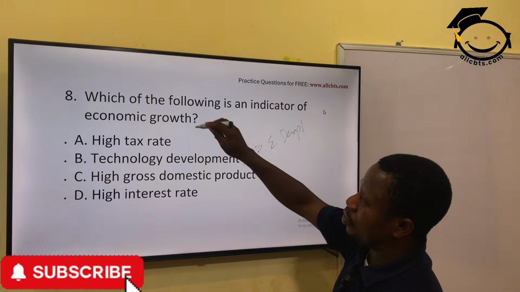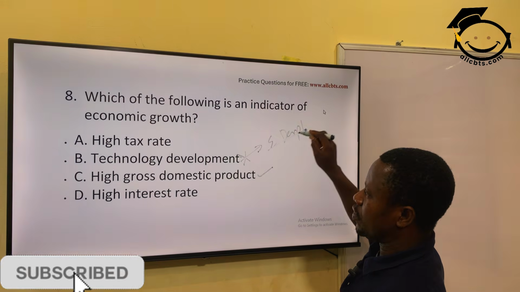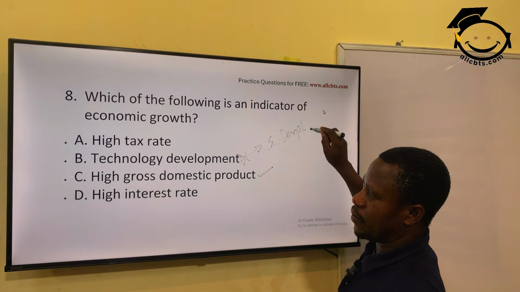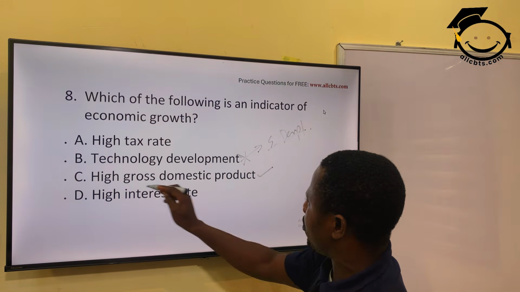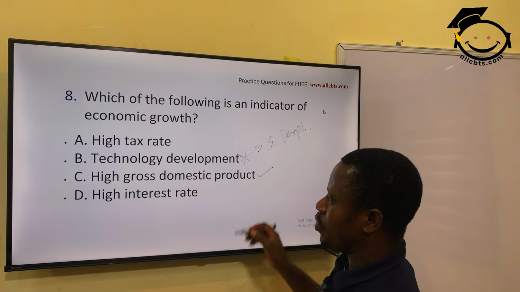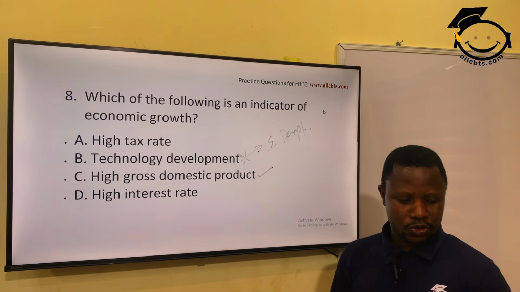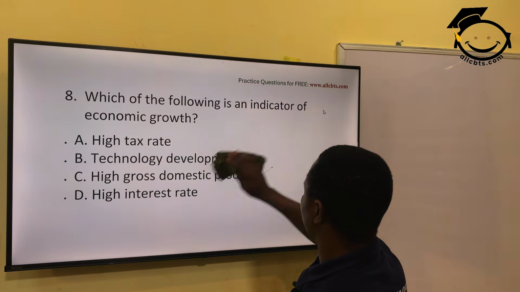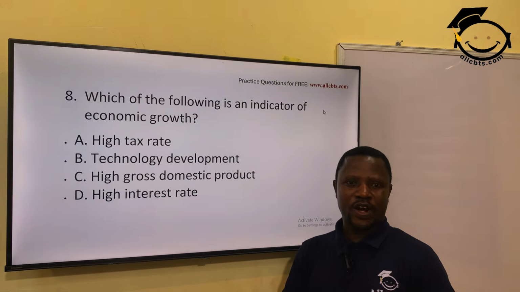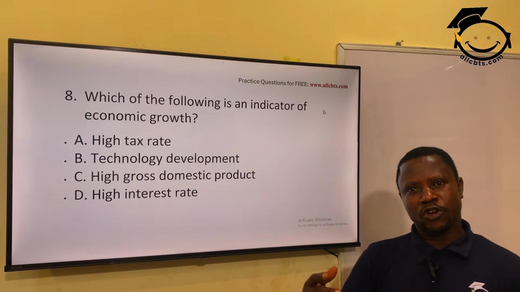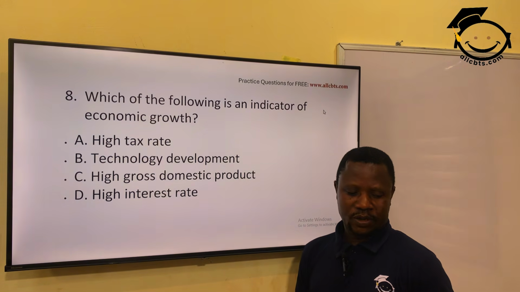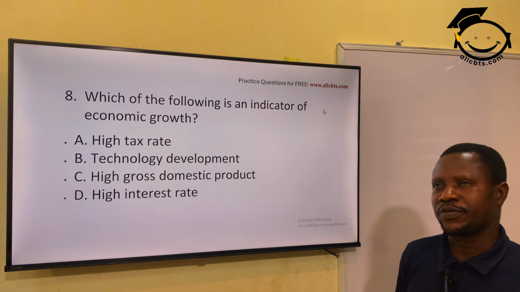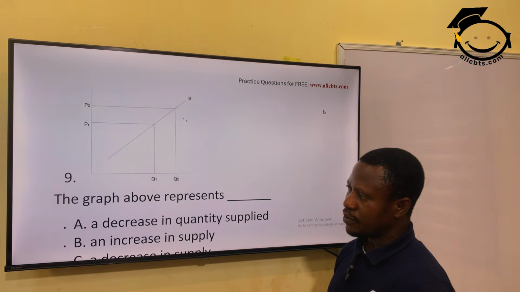Remember, there's a difference between economic growth and economic development. The real growth is talking about gross domestic product. When you are able to produce more goods locally, then you talk about growth. When this growth is sustained over time, it becomes development, particularly in the face of technological advancement.